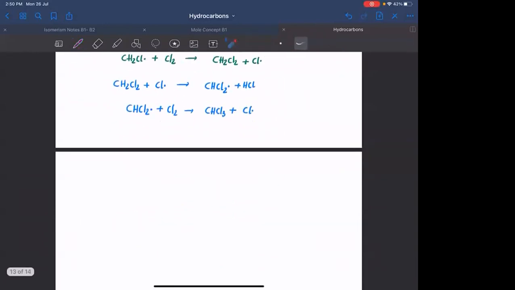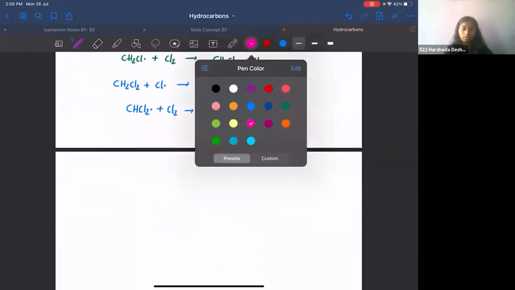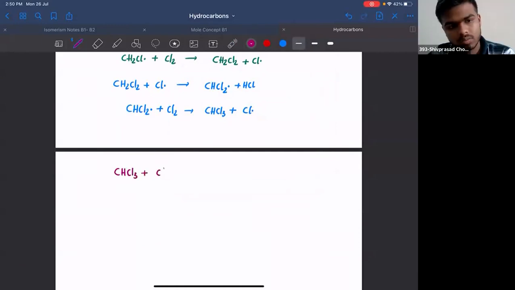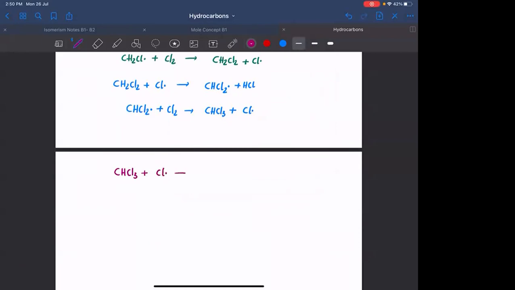What else can happen? This CHCl3 can combine with a Cl free radical present in the system, which will lead to the formation of CCl3 free radical plus HCl.